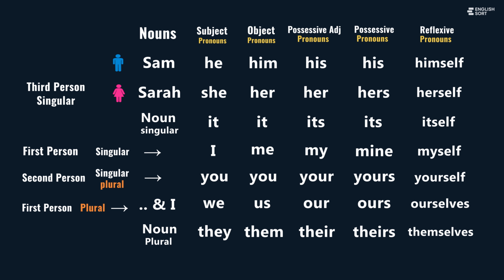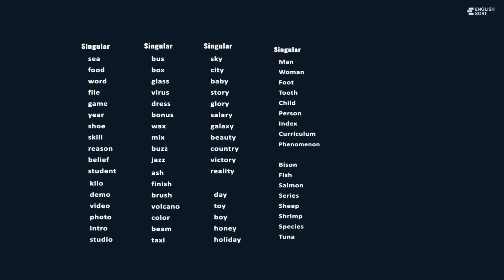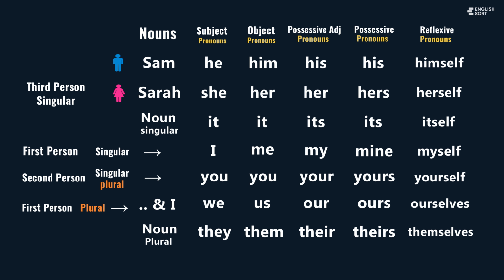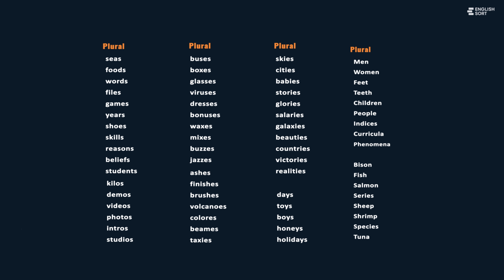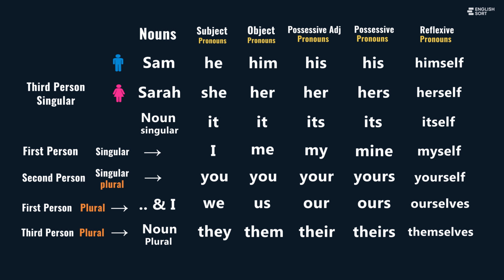For a thing, an animal, or any singular noun, we use it, its, itself. When we talk about many people, animals, or things, this is called the third person plural. We use the pronouns they, them, their, theirs, themselves.